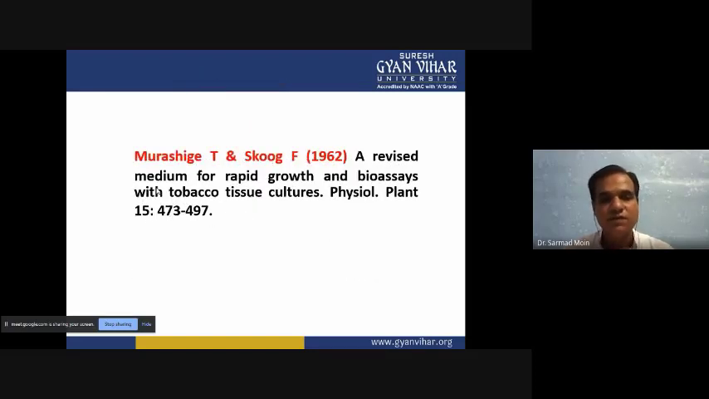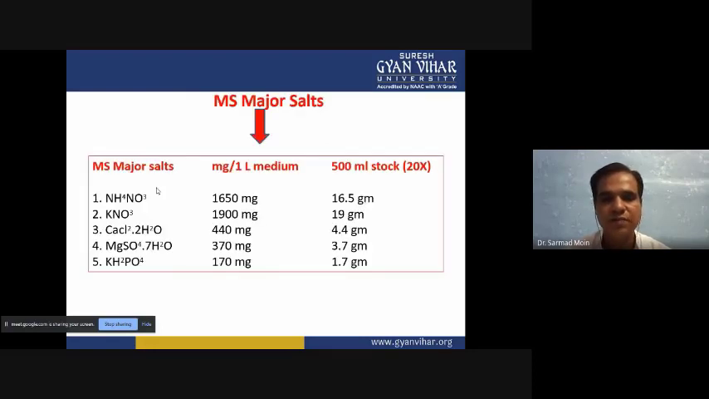One of the very important media is Murashige and Skoog media. Murashige and Skoog were the scientists who gave this media in 1962. It is a revised medium for rapid growth and bioassay for tobacco tissue culture, and this media can be utilized for every type of plant in normal conditions. In many laboratories all over the world, they are using this Murashige and Skoog prescribed media. We will see what concentrations and composition are there for the Murashige and Skoog media.